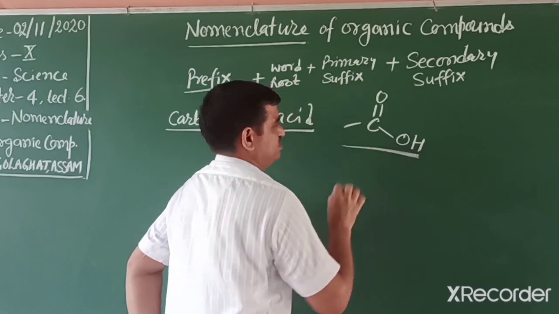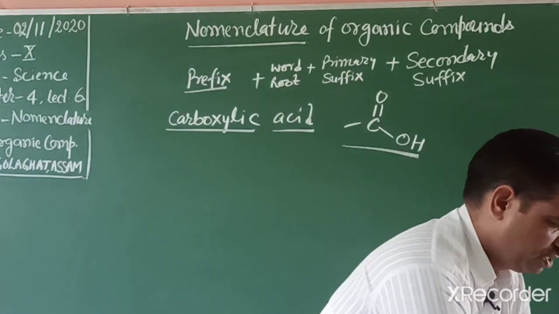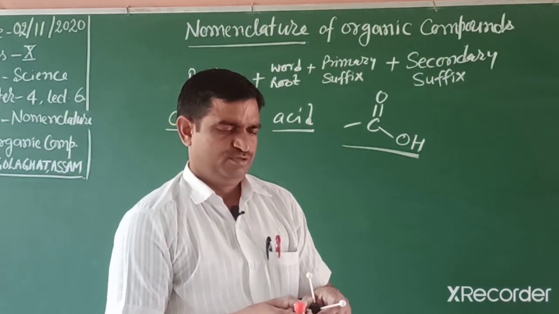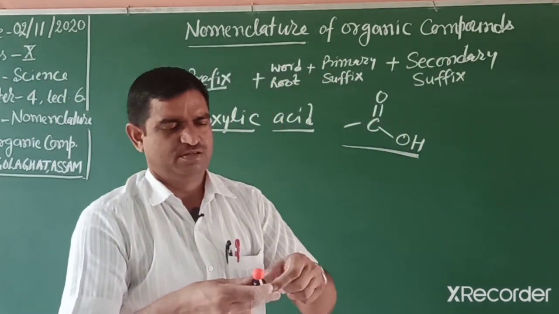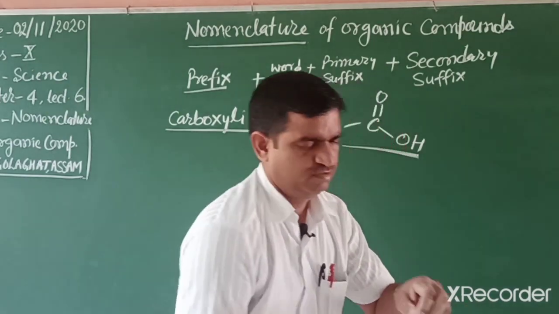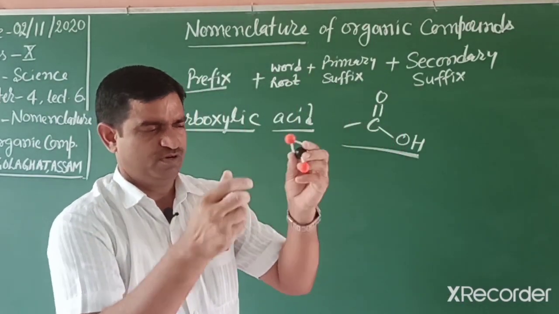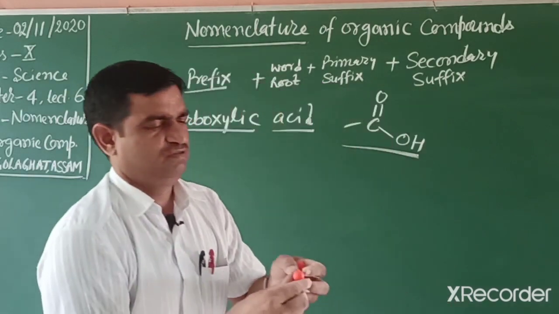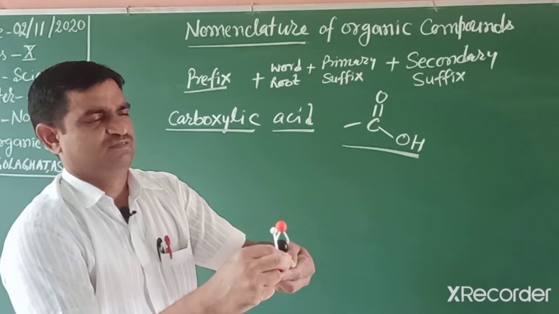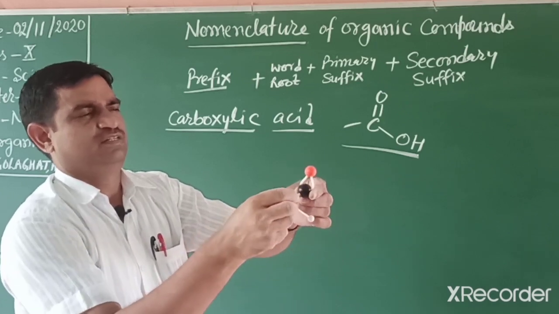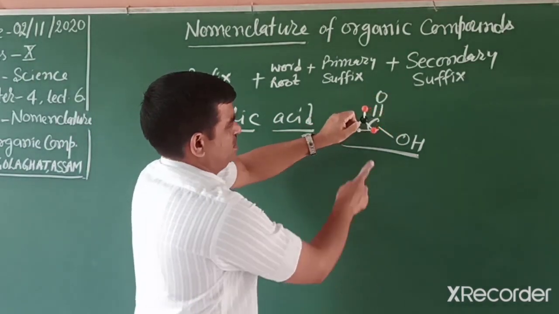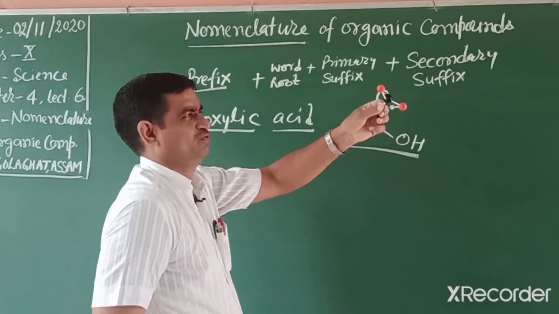If we want to explain this functional group, we can make it in such a way: one oxygen doubly bonded in this way, one carbon double bonded with oxygen and one OH, that is the alcohol group.